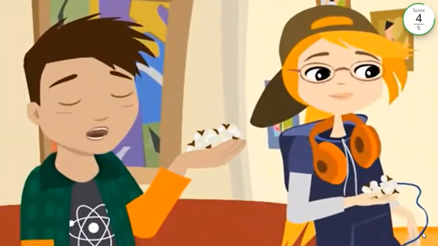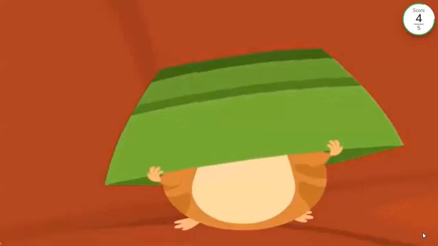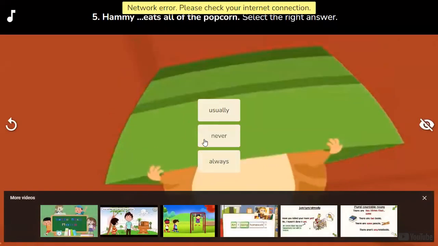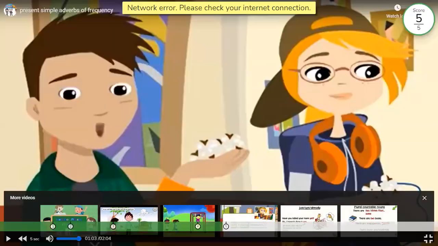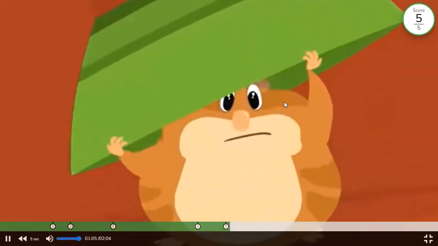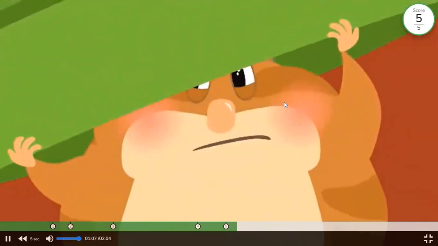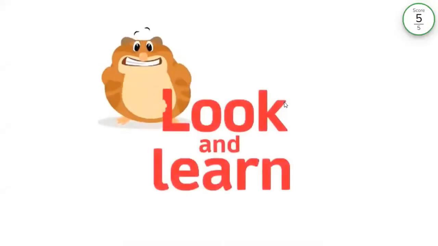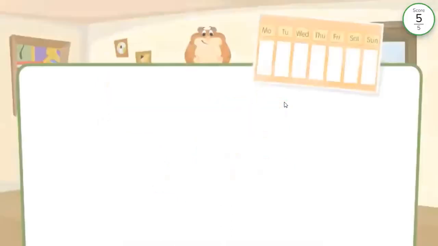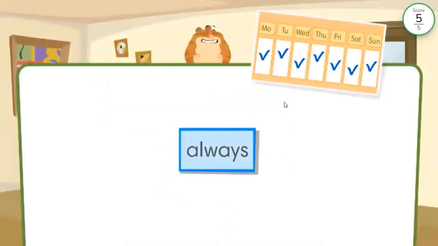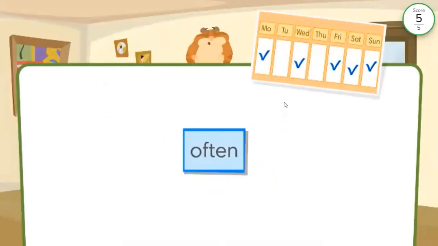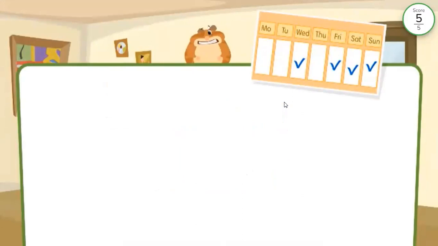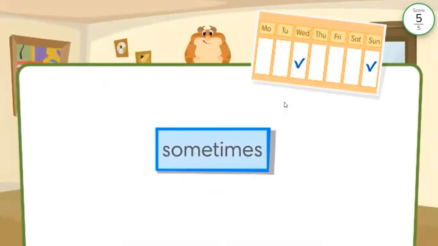Hammy usually eats all of the popcorn. He usually eats all of the popcorn. Sorry. Look and learn. Now listen carefully. Always. Usually. Often. Sometimes.